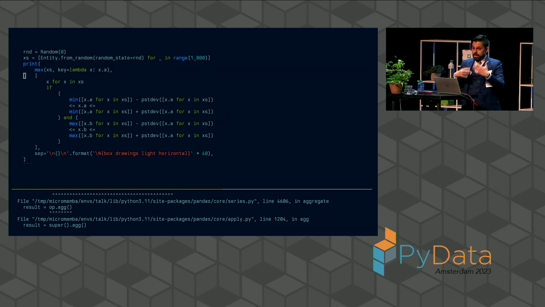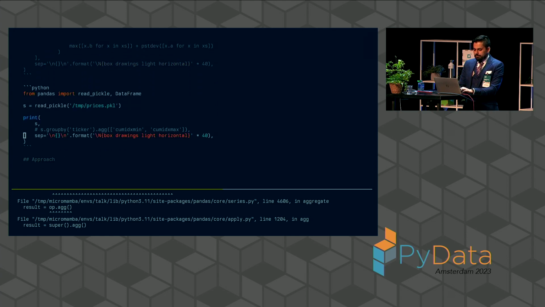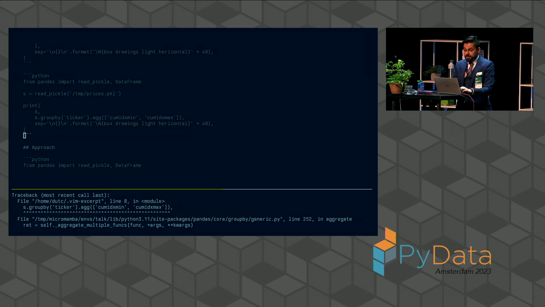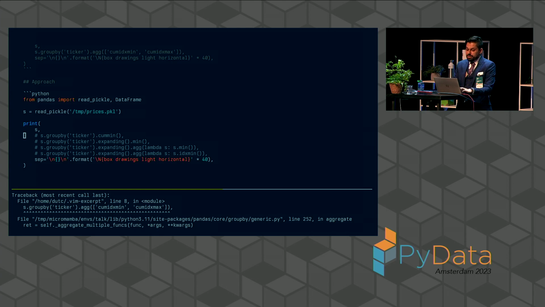Pandas is more than just a convenience level on top of NumPy ndarrays. It adds some very meaningful APIs for accessing aspects of the data in a fashion that's much less clumsy and much more fluent than what you can do in pure Python, and whereby that API allows you to encode the operations you want to do within a restricted computation domain. In other words, you can do them not at Python speed, but at C speed, at the speed of whatever Pandas is built on top of. And so, with that said, in the absence of, in this case, a group by cumulative index min or cumulative index max, we have to figure out how we want to structure this ourselves.